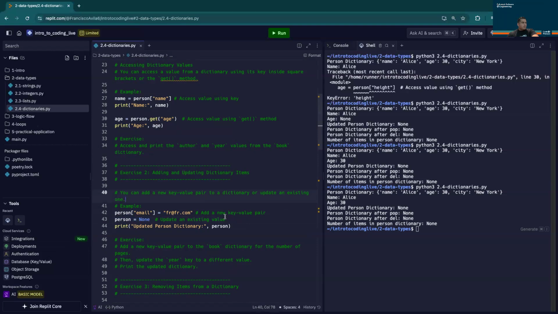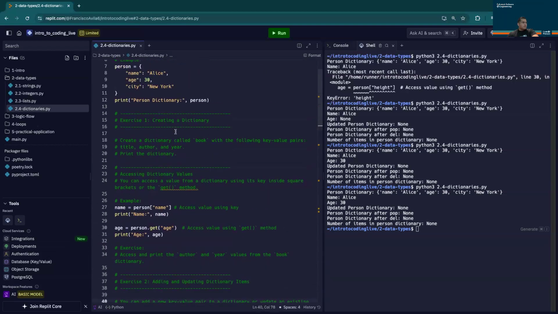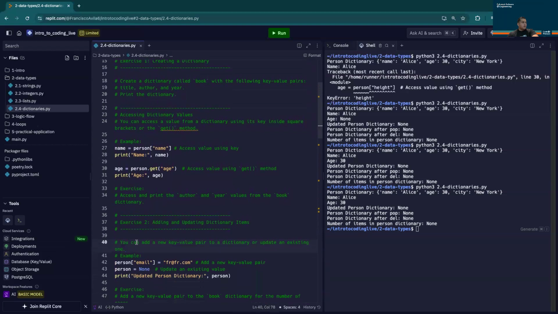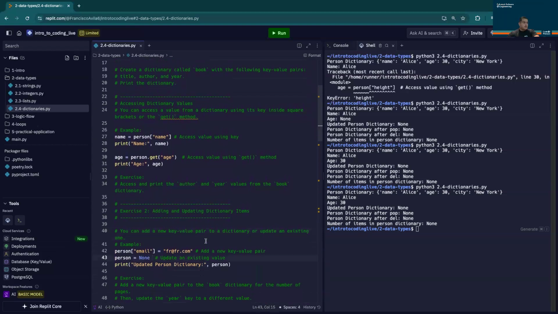But let's go ahead and update an existing key. Currently, we see that the city is New York. Maybe this person ended up moving to somewhere like California. We would utilize the same method. We would say, hey, city.